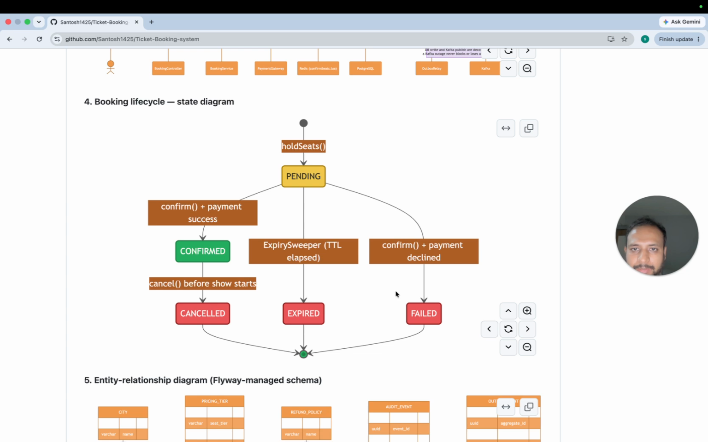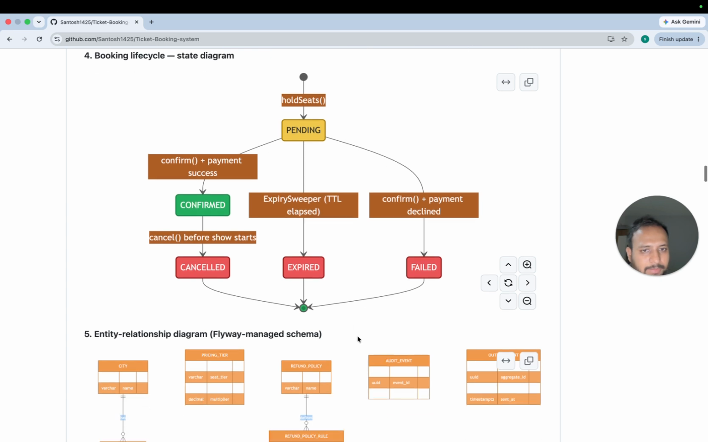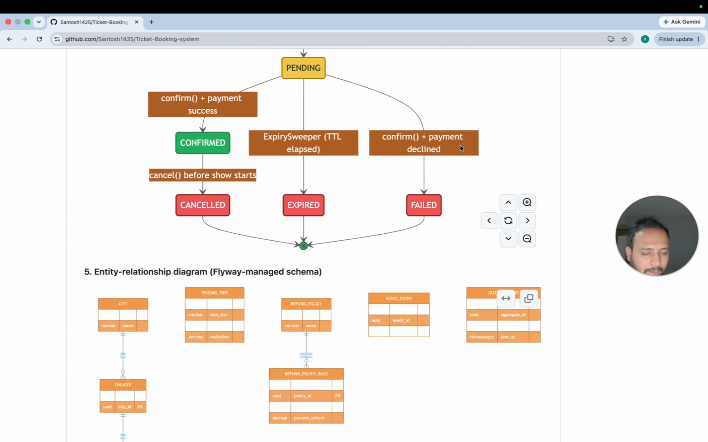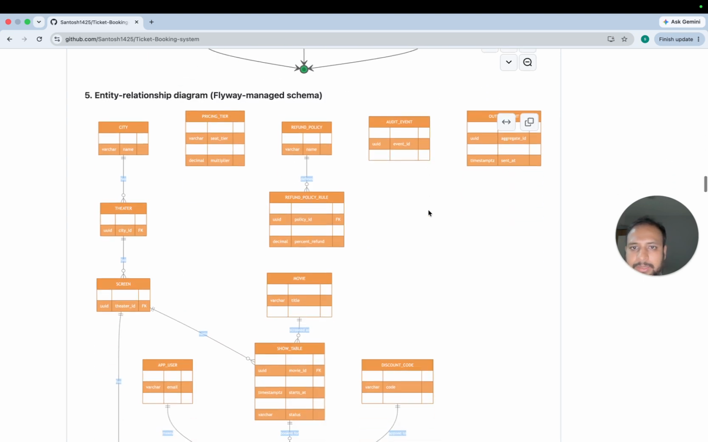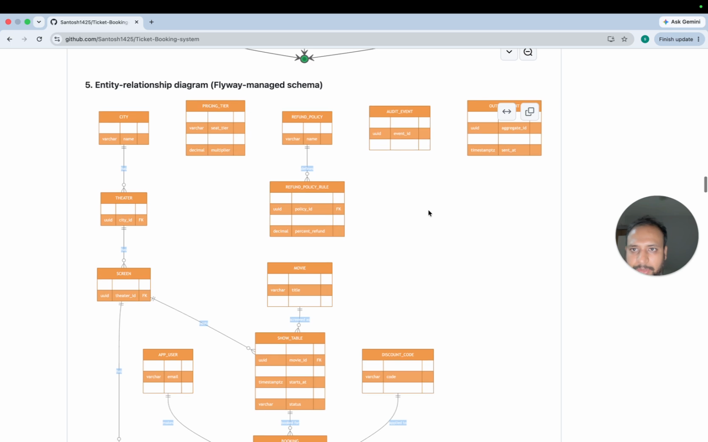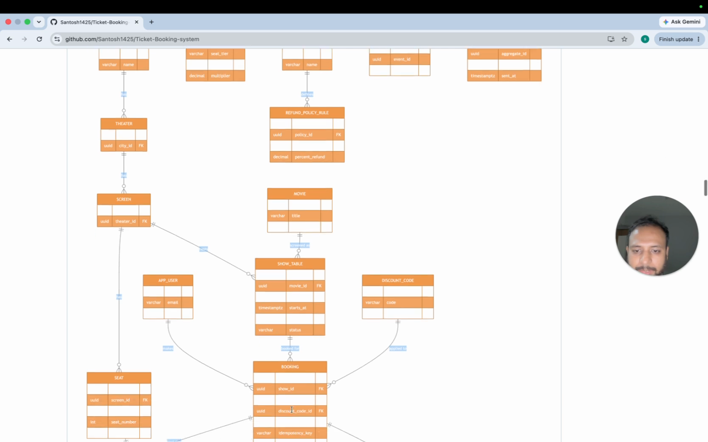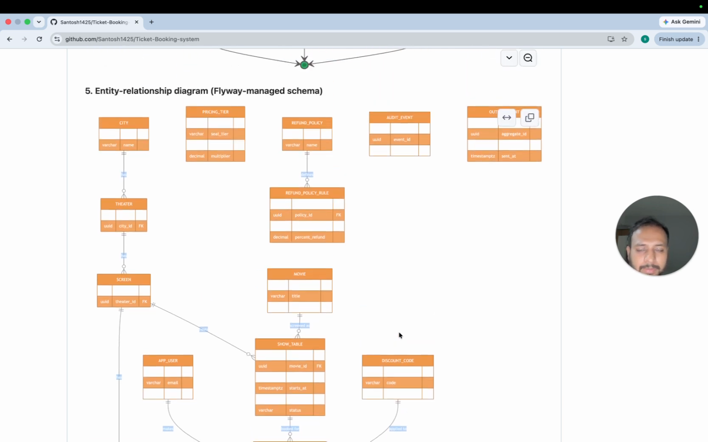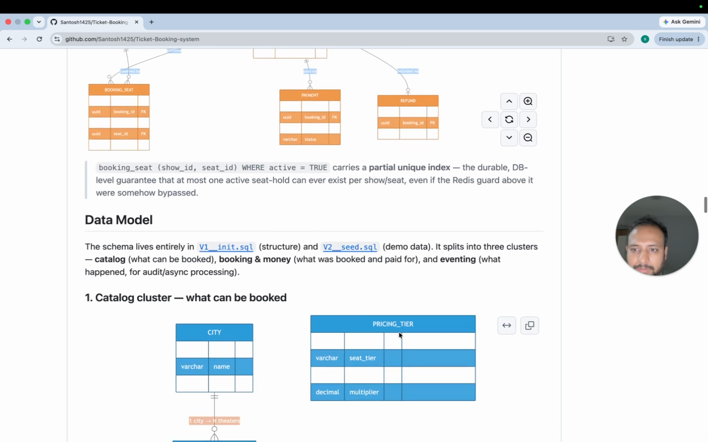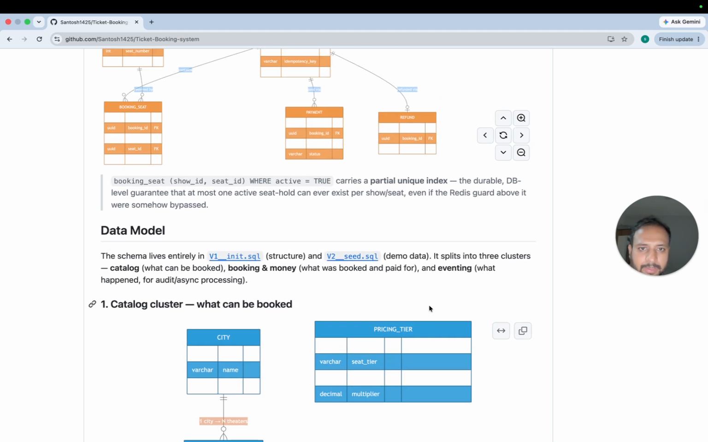Okay, this is the life cycle of the seat holds. Firstly, we confirm, or we can cancel it. After that, if the TTL is reached, it will expire, and if the payment is declined, in that case it will fail. Okay, these many tables I would like to keep as entities. Movie will be the first, then show, then booking, then discount. Since time is up, I am going a little bit faster.